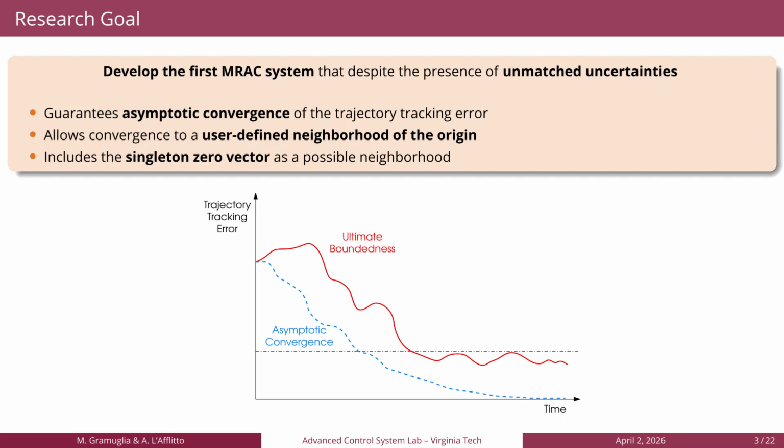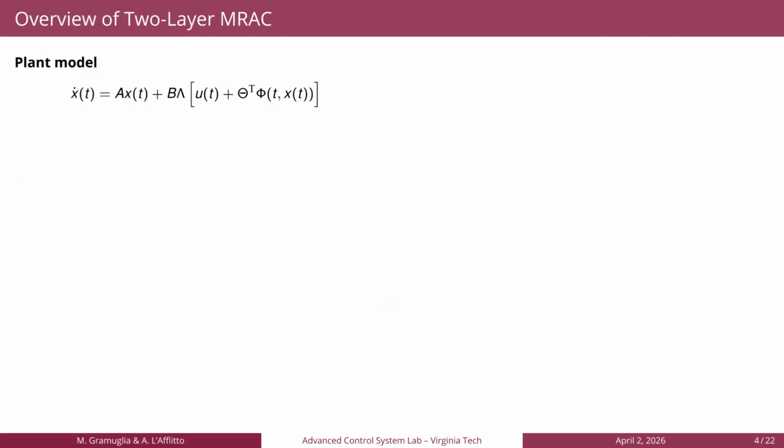So the goal of this paper is to develop the first MRAC system that, despite the presence of unmatched uncertainties, guarantees asymptotic convergence of the trajectory tracking error to a user-defined neighborhood of the origin, meaning that the neighborhood can be made arbitrarily small, including the singleton zero vector. We'll build the controller step by step, starting from the two-layer MRAC framework.